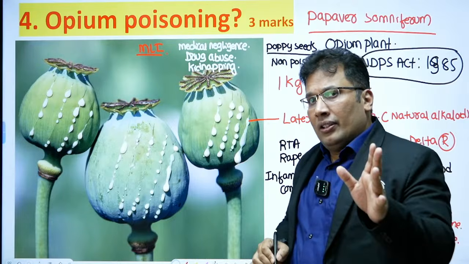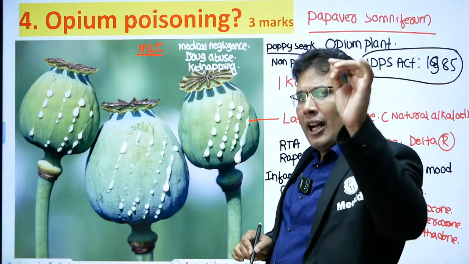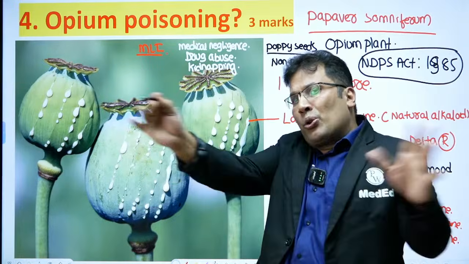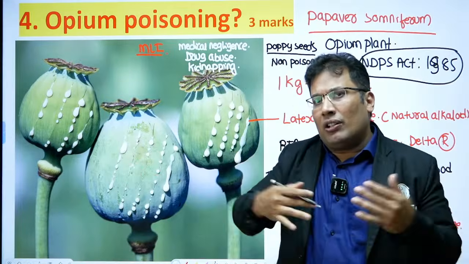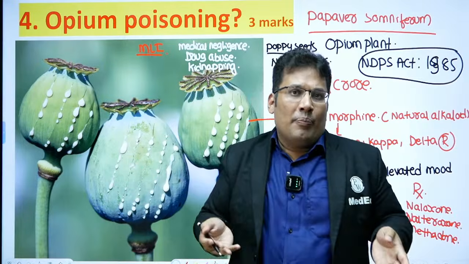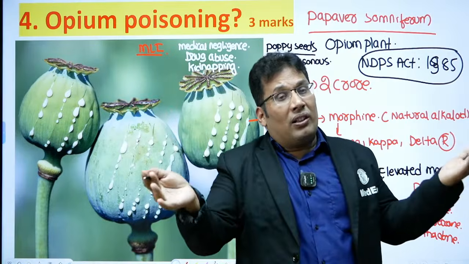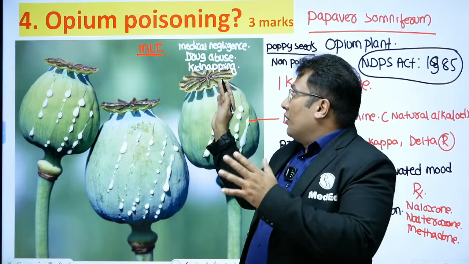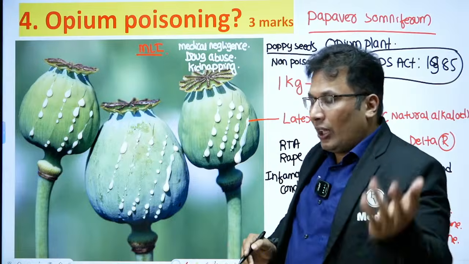It's a very bad drug. With morphine, no boundaries, no father, no mother, no sister, no lover, nothing. Only morphine. For morphine, he can do anything. He can do murder, any illegal work. That's why it's a very bad drug, especially opium, heroin and all.